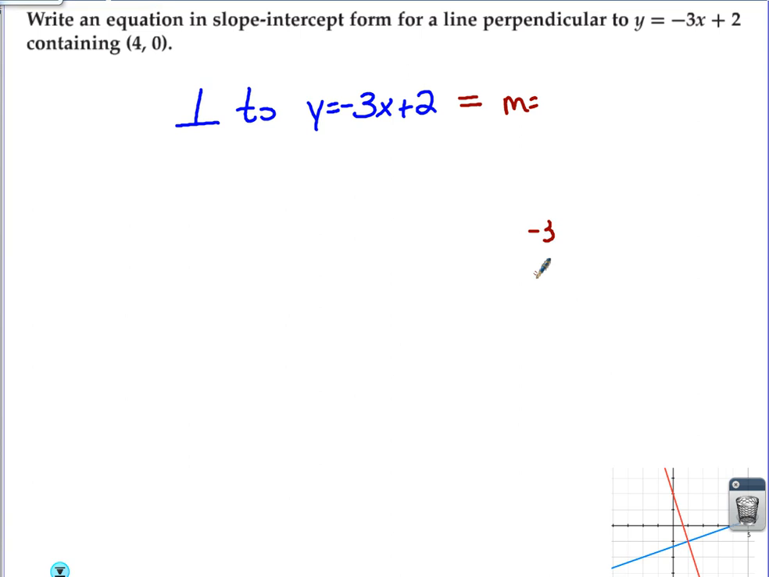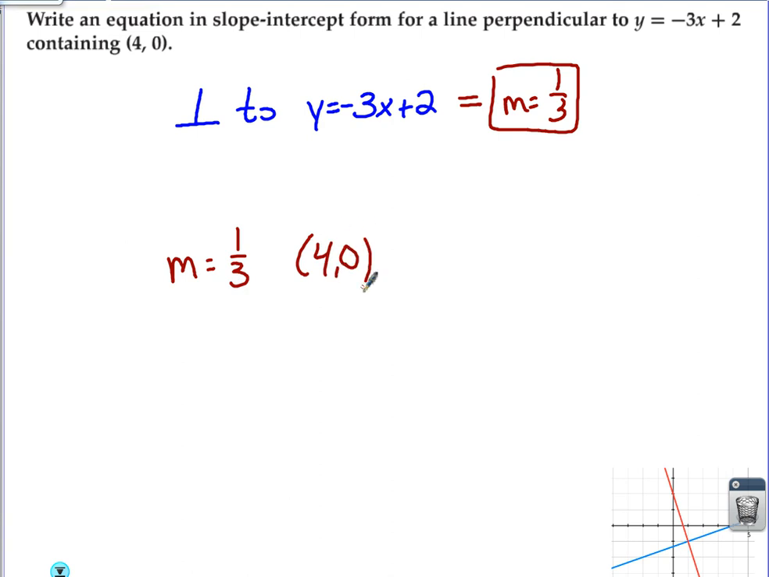Instead of -3, we need it to be positive, what? Opposite? There you go. The slope of this line is -3. In order for our line to be perpendicular to that, it needs a slope of positive 1/3. Opposite reciprocals. So we're looking for a line that has a slope of 1/3 and that passes through the point (4, 0). That makes sense. Just like last section.